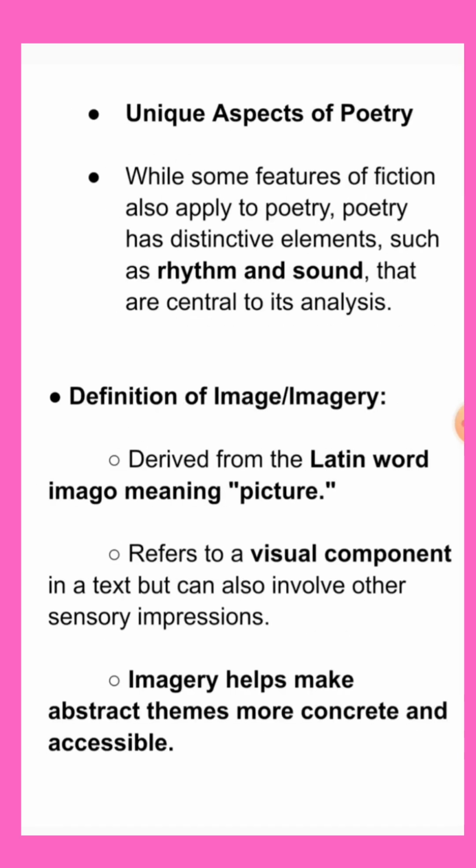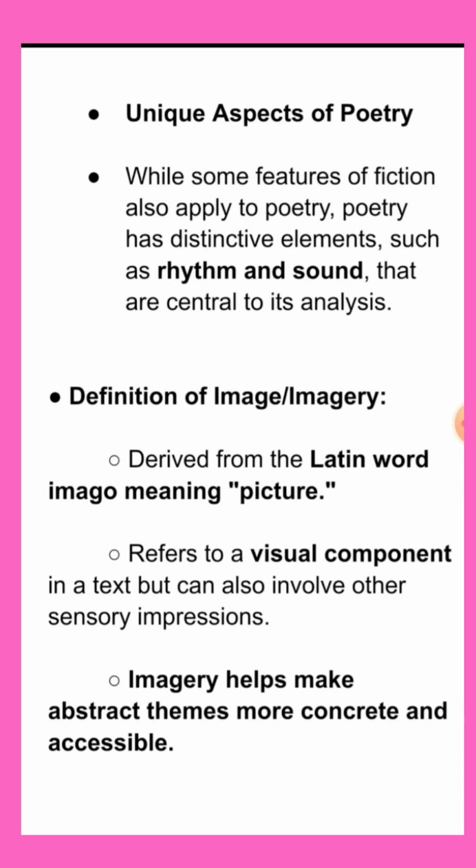And now we are moving to discuss the unique aspects of poetry. How this poetry is different from the other genres, or why it is different. While some features of fiction also apply to poetry, poetry has distinctive elements such as rhythm and sound that are central to its analysis. Now let us discuss image or imagery, which is a very important factor in poetry.